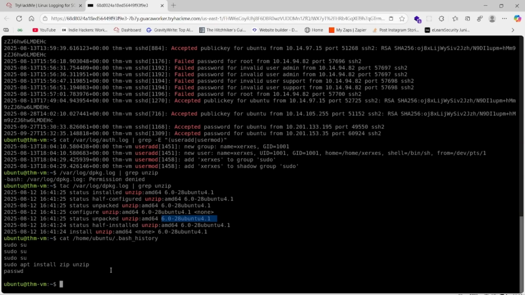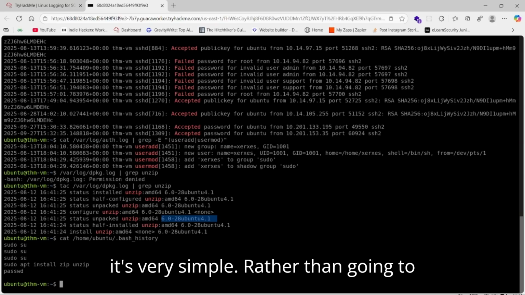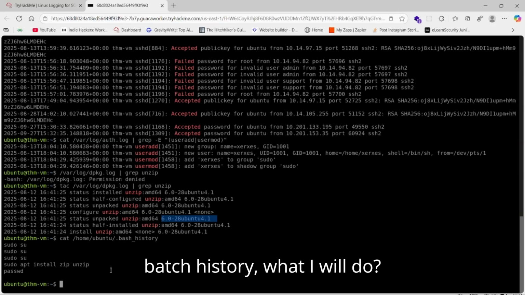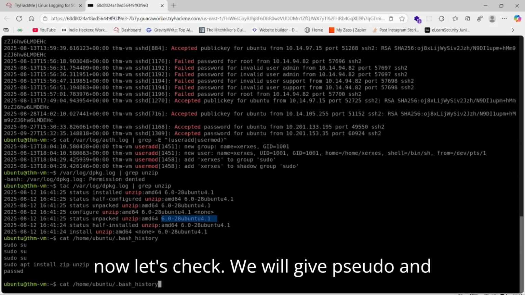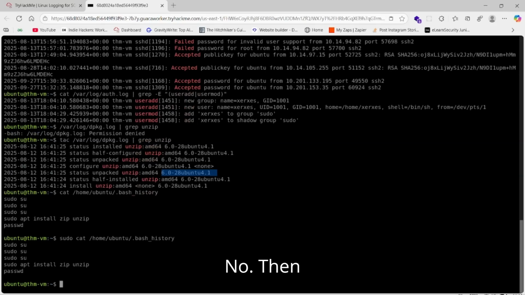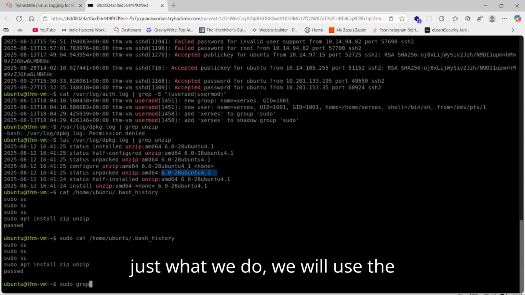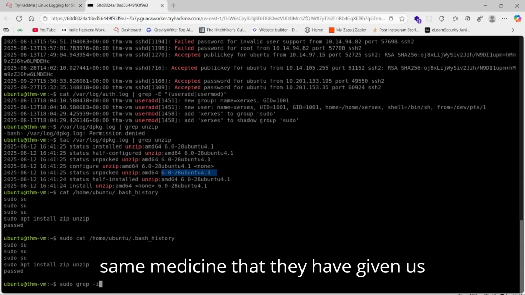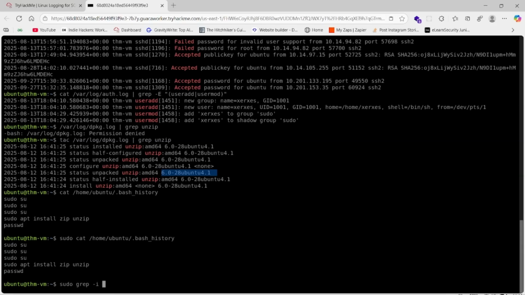So what we do, it's very again simple. Rather than going to bash history, what I will do, sudo su apt password. Okay, now let's check. We will give sudo and check if it is possible to get this one. No.